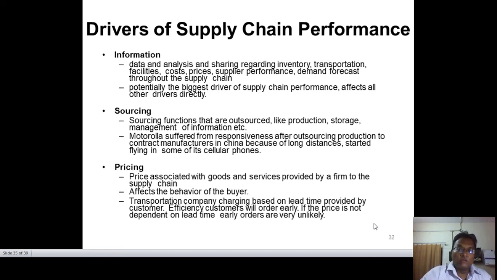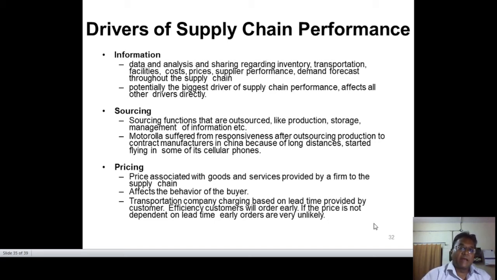Then storage, if you have to give them the outside things. For example, Motorola suffered from responsiveness after outsourcing production to contract manufacturing in China. Because of long distances, it started having delays in some of the cellular phones. That is the main cause, because now very little market can be captured by Motorola. Otherwise, a decade ago, Nokia and Motorola were the two leaders in information technology instruments.